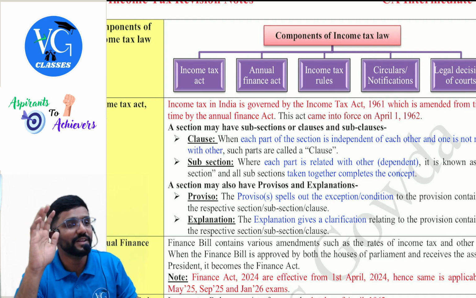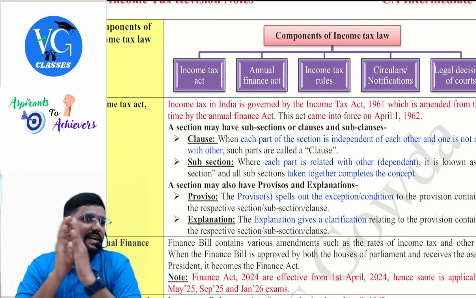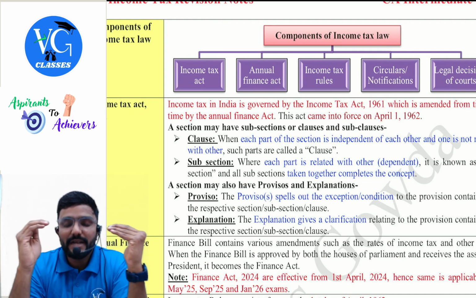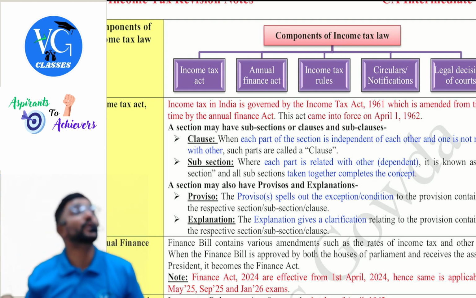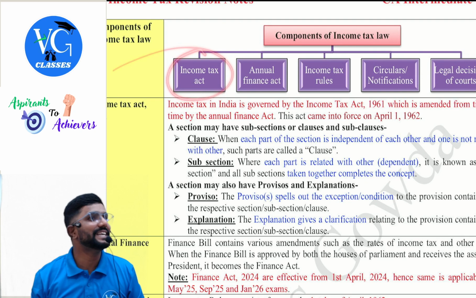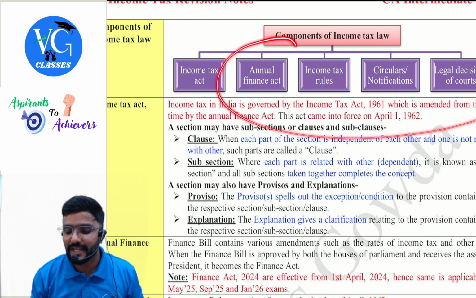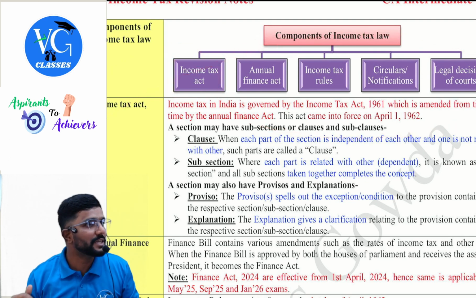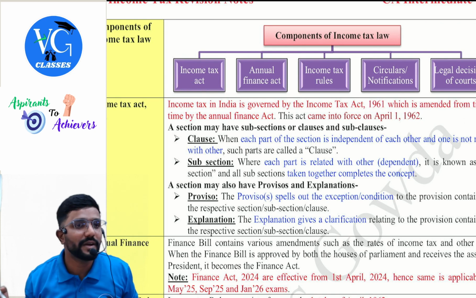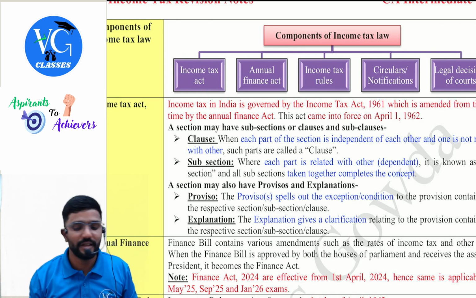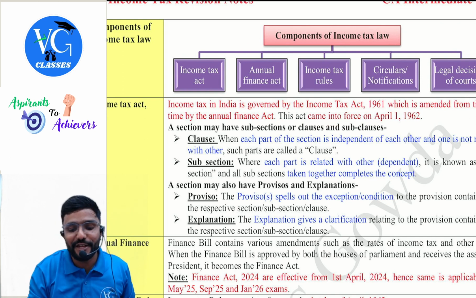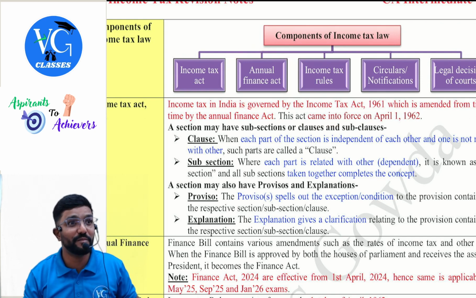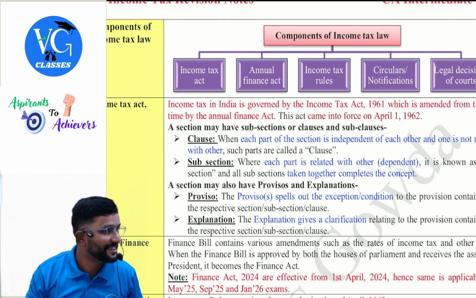Okay, that is leave. Now, coming to cricket, guys. If income tax law is the Indian cricket team, what is the Income Tax Act? Rohit Sharma. All others are players. Sir, Rohit Sharma alone cannot play. There should be 11 players. Each of these will contribute. And especially the annual Finance Act will also play a major role. Maybe Shubman Gill or Virat Kohli.